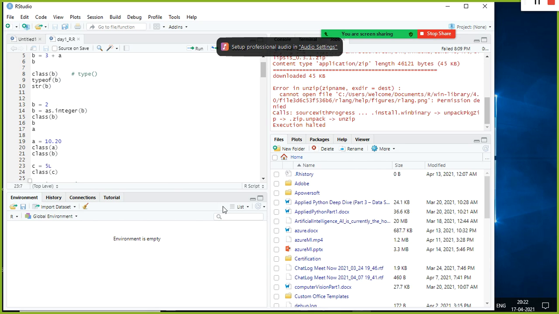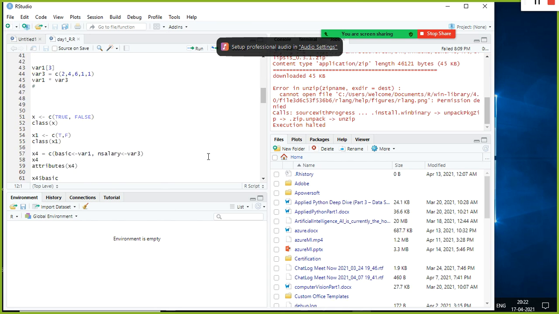Once you convert to the date data type, you can perform week on week or day on day analysis. For example, what is the sales revenue today and what is the sales yesterday. You can perform all kinds of analysis.